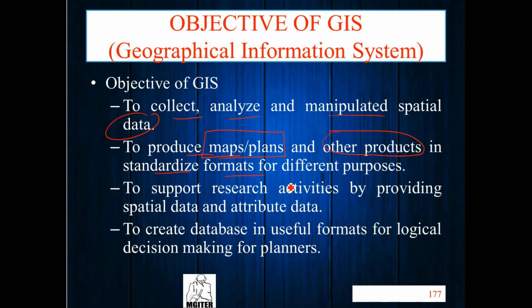To support research activities by providing data and attribute data. To create a database in a useful format for logical decision making for planners. These are the objectives of GIS.